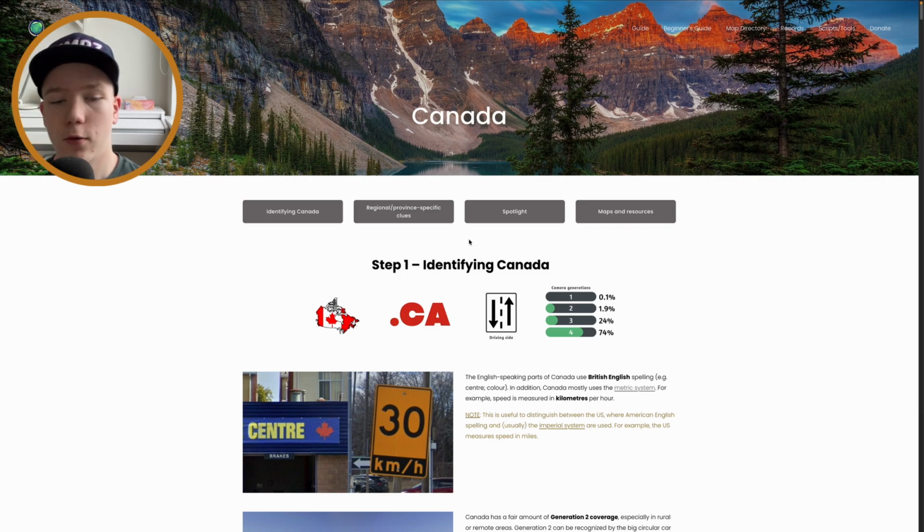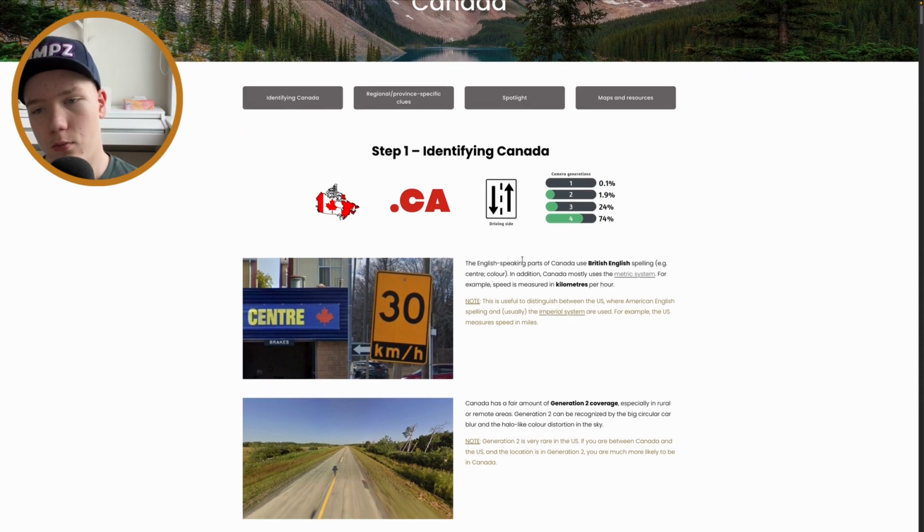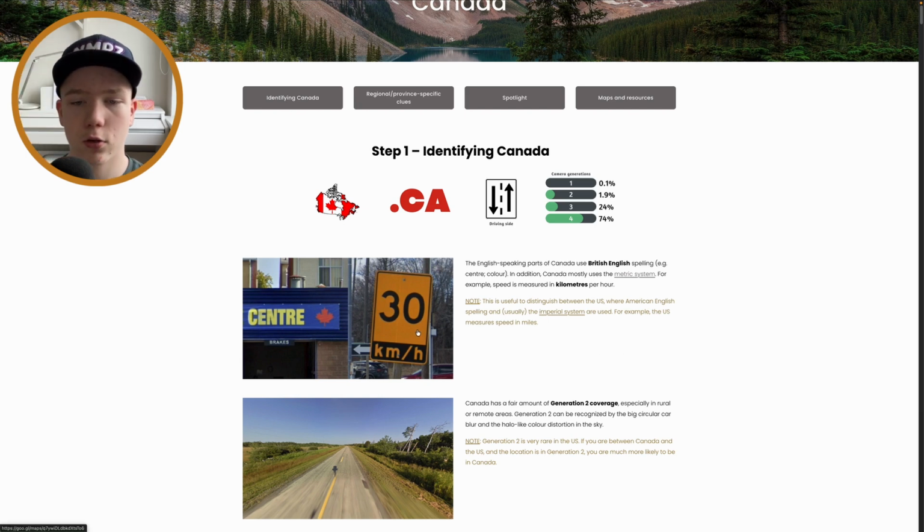So Canada, the first thing is that it uses British English spelling. You have all of those examples here, and you probably know color is spelled differently. It also uses the metric system, which is different from the US, which uses the imperial system, so miles and all that stuff, while kilometers are used in Canada.